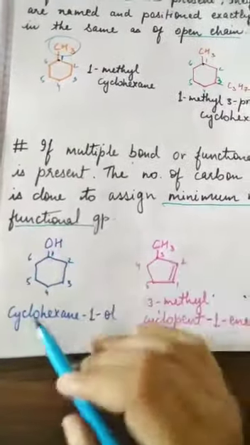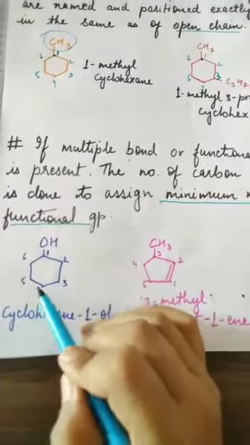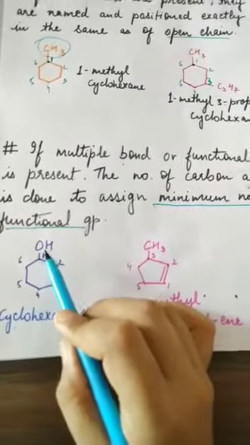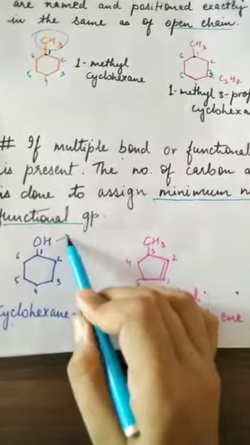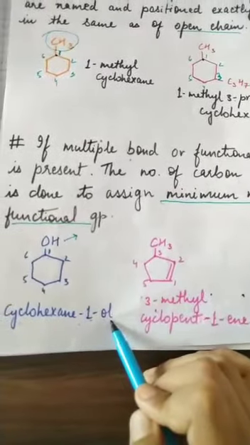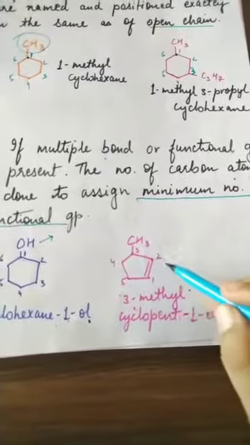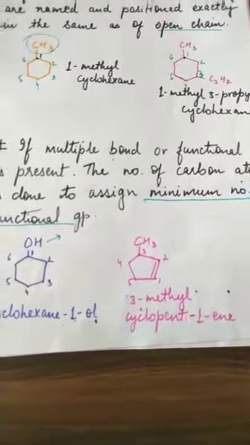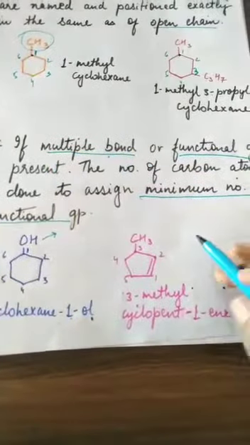So it will be cyclohexane because 6 carbons are there, and at position 1 an alcohol is present. So it will be ol: cyclohexan-1-ol. Over here, a multiple bond is present.